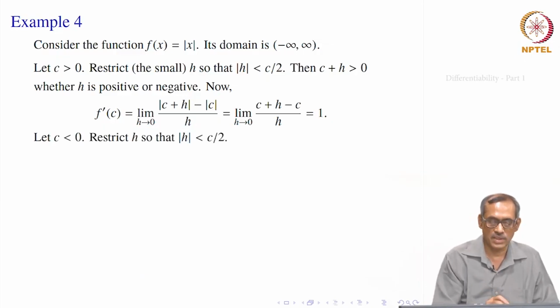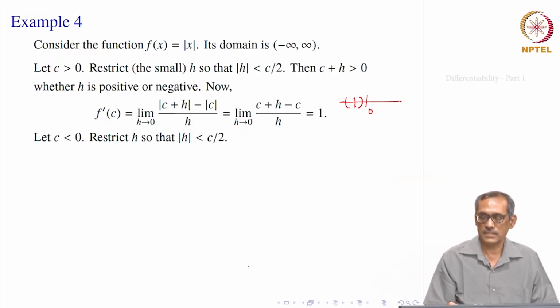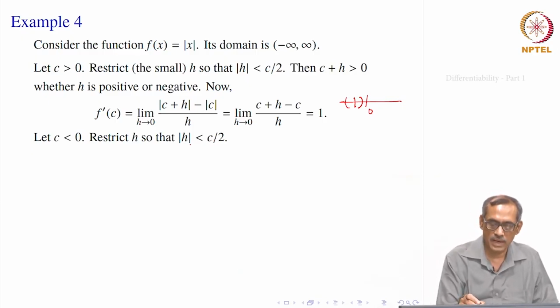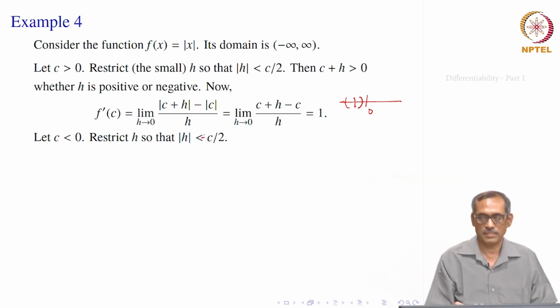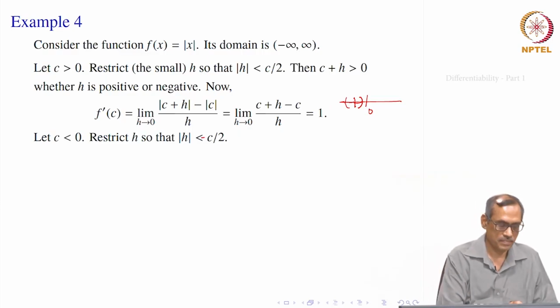Now, when c is less than 0, we can again see what is happening. It is 0 and c is less than 0. So, we can limit our h to be smaller than mod c by 2. It is not c by 2, it is the other way: mod h is less than mod c by 2, okay. Then c plus h will remain here anyway, will be always negative.